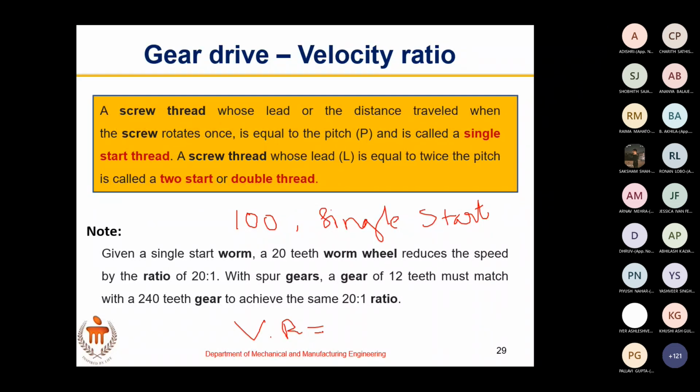In the case of a worm wheel, the application is speed reduction, right? So it is 1 by 100.